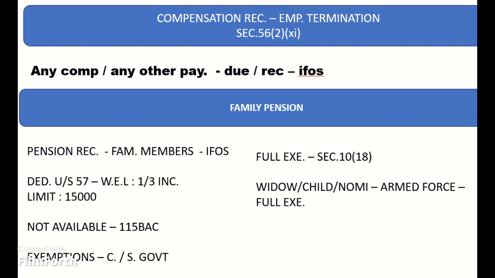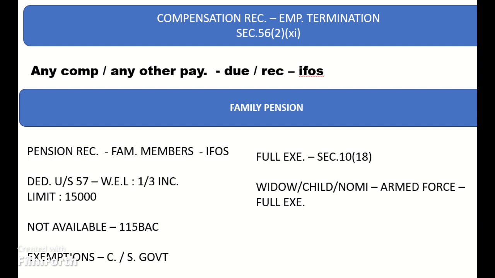Taxability of family pension. Family pension means pension received by the family members of the deceased employee. It is chargeable to tax under the head IFOS. Deduction under Section 57: least of the following is allowed as a deduction: 1/3 of such income, or the statutory limit of ₹15,000. Note that this deduction would not be available in case of an individual assessee who opts for the provisions of Section 115BAC.